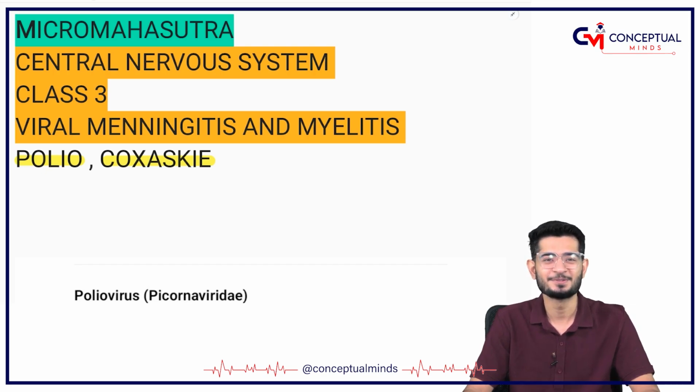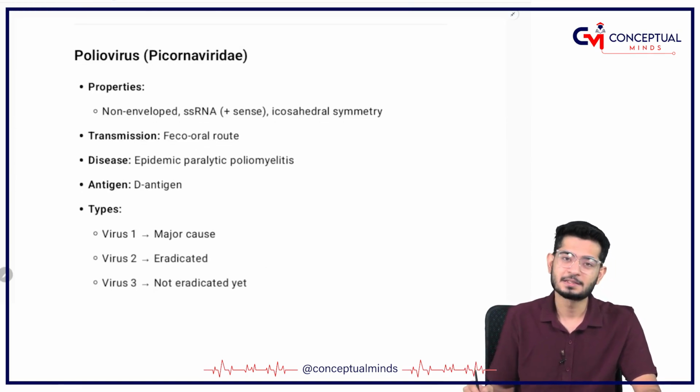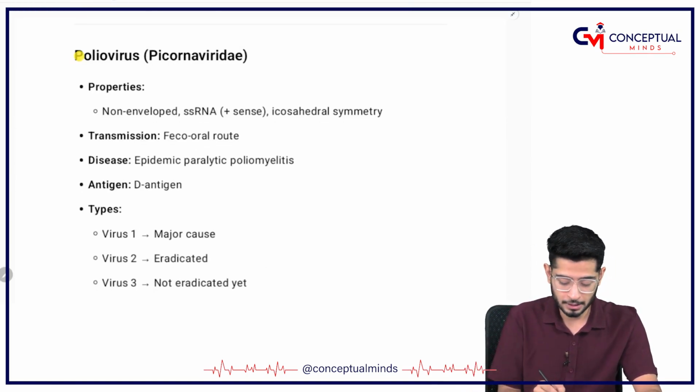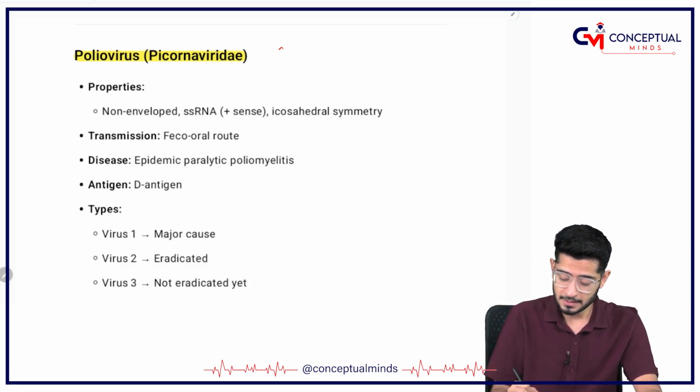So just to give you a real life insight, I reminded you of your childhood days, but yes, come to the class of microbiology now and let's start with the poliomyelitis virus. Poliovirus belongs to Picornaviridae, and as I say in all the videos, in order to learn the basic properties of all the families, please go and watch our lecture on general virology.